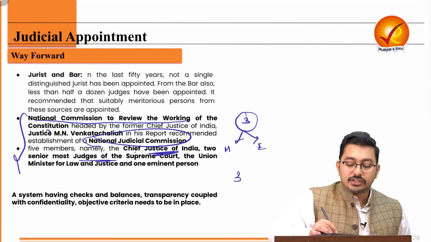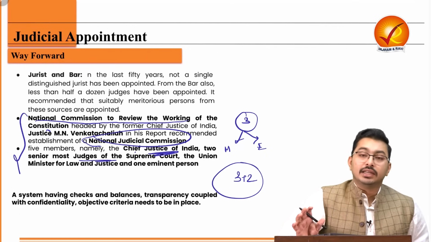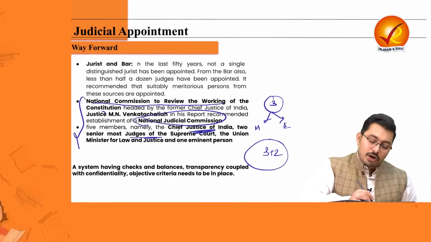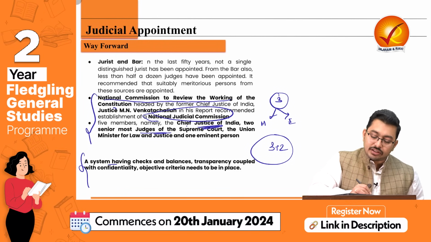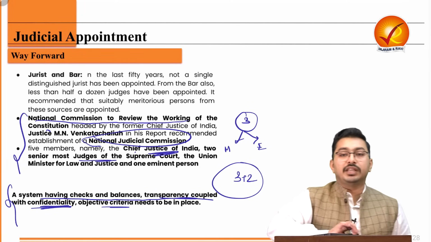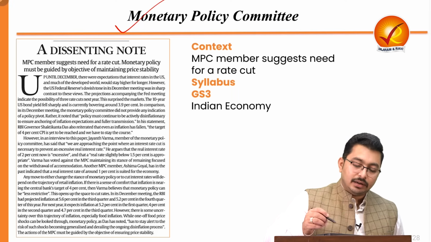So that is a structure of 3 plus 2, where the eminent person and the executive have a say in the decision making. And what can be a good conclusion? That a system having checks and balances, transparency coupled with confidentiality, and objective criteria needs to be in place rather than the opaque collegium system.